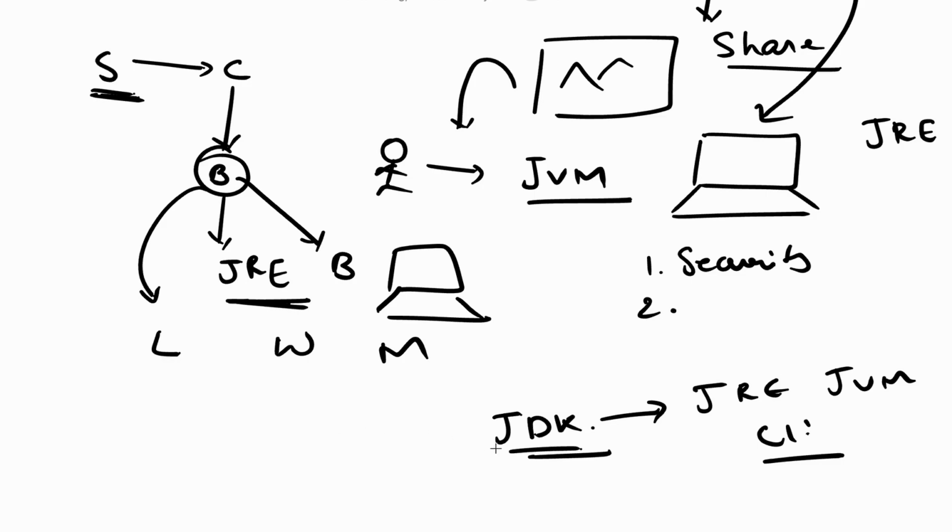So in the next video, what we are going to do, basically we are going to install this JDK on our machine because we want to develop apps. But if someone is a normal user, not a developer, he just needs to have this JRE installed to run the apps. But for developing apps in Java, we need to install this JDK. So in the next video, I'll be guiding you on how you can install and set up JDK on your machine.